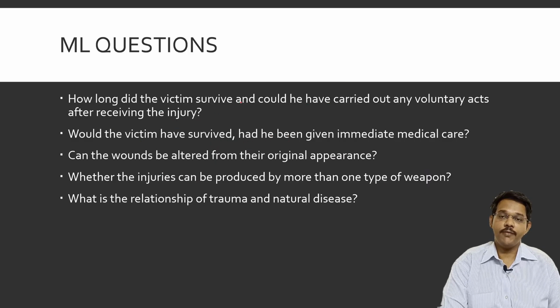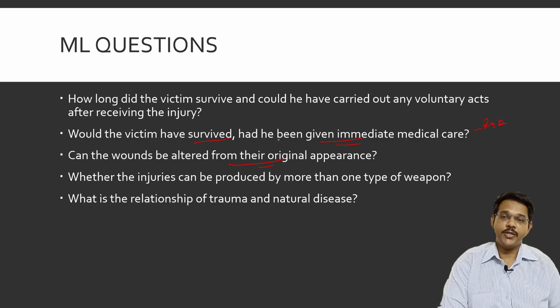Then, how long the dead victim survived. This also arises when determining which injury has led to death, whether the victim survived or had been given immediate medical care. This arises mainly in a road traffic accident, when the person had been hit, and if immediate care was taken, the question arises whether he was able to survive or not.